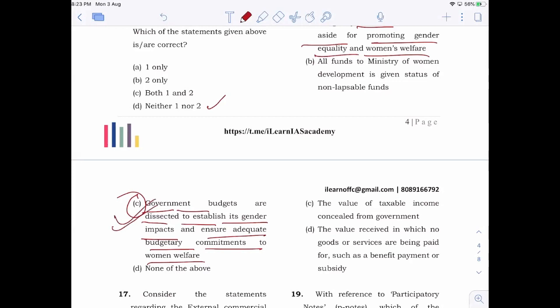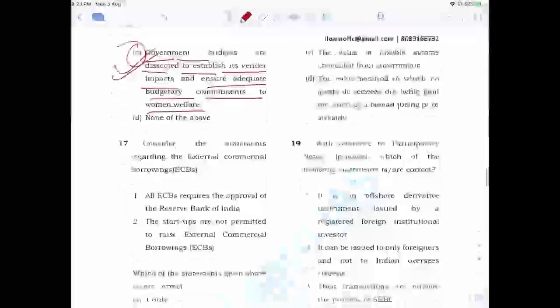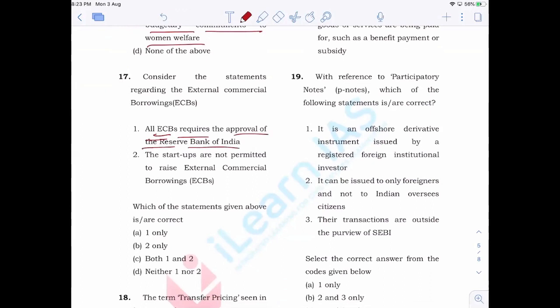Answer is C. The next is: consider the statement regarding external commercial borrowing. All external commercial borrowing requires the approval of the Reserve Bank of India. Wrong. What you have to understand is that external commercial borrowing as such does not require any kind of approval from RBI in the majority of cases.